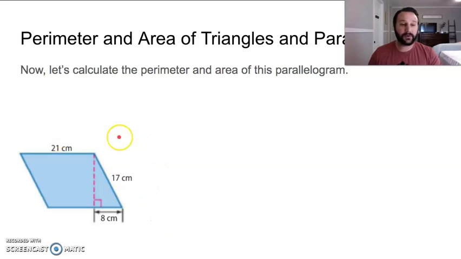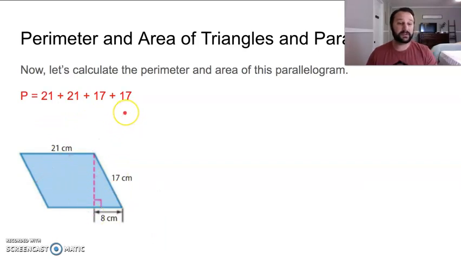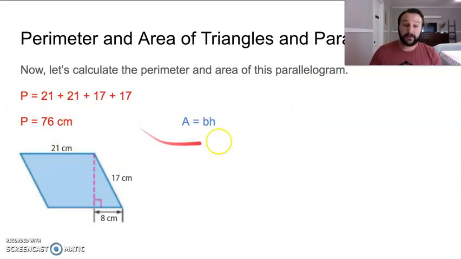So let's do perimeter first. Perimeter is really just the sum of the exterior. So 21 and 17 are our two side lengths. So 21 and 21, 17 and 17. Add those together and we get 76 centimeters. Now our formula for calculating area is A equals B times H.